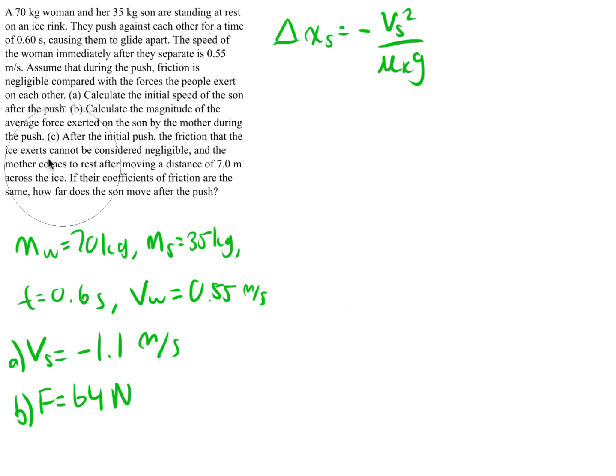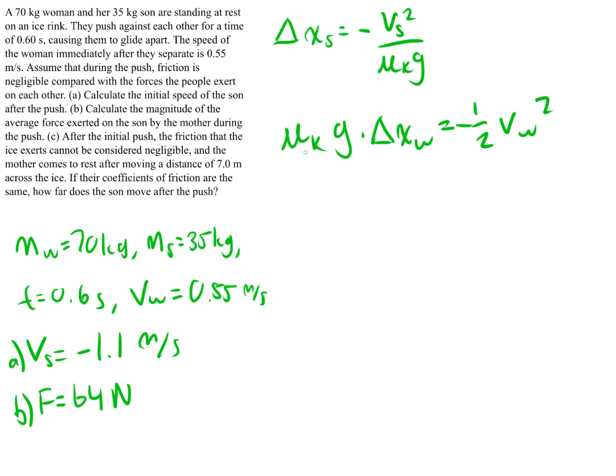So now we just need to figure out the coefficient of kinetic friction. And we can do that using the mother's equation, the same equation for the mother. Coefficient of kinetic friction, again, masses cancel as we saw in the first equation, times little g times the displacement of the woman or mother must equal the negative kinetic energy, with no more mass of the woman.